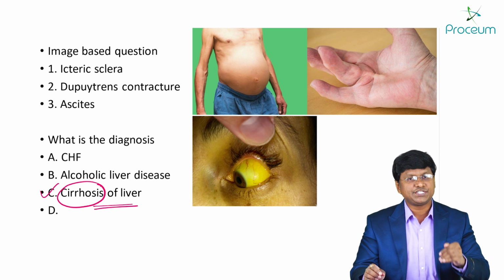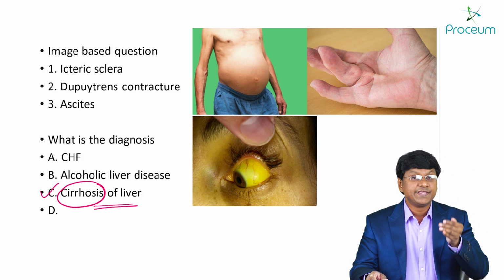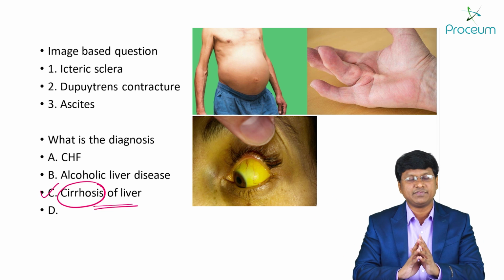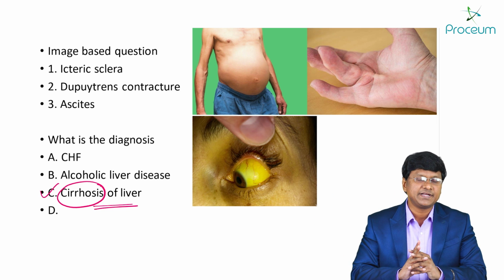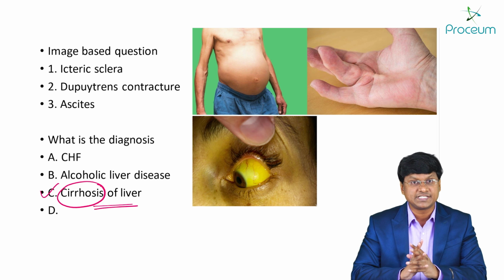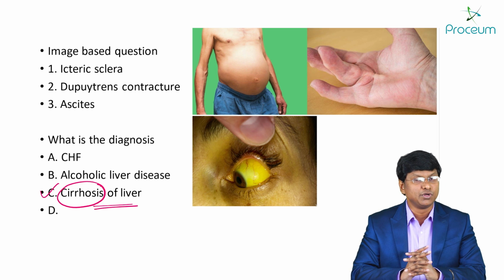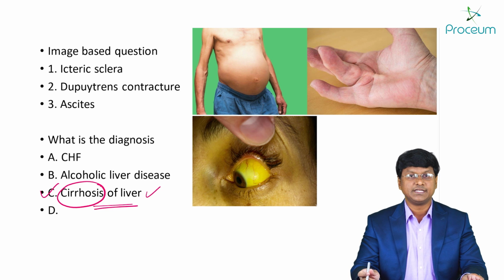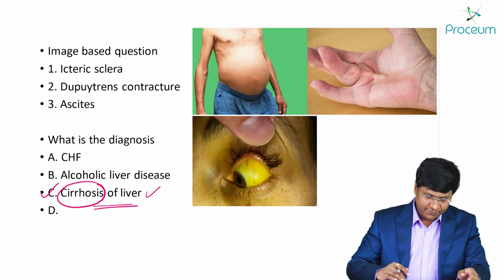So if a patient with alcoholic liver disease has gone into a stage of cirrhosis of liver, then they'll have these manifestations. In fatty liver as well as alcoholic hepatitis, you don't see these manifestations, right? So the answer to this particular question is the cirrhosis of the liver. Right. So, if you see the next question,